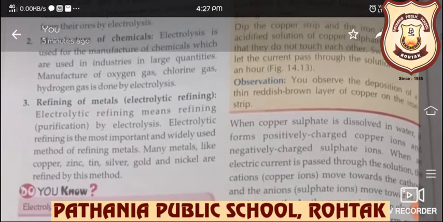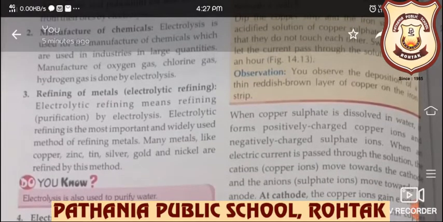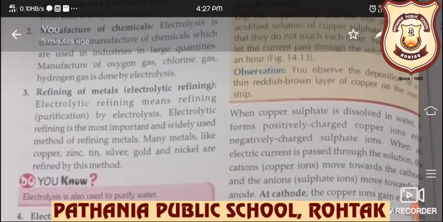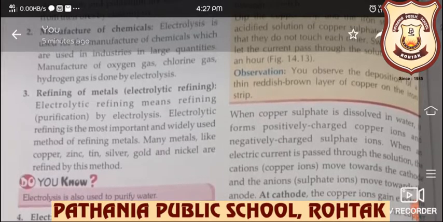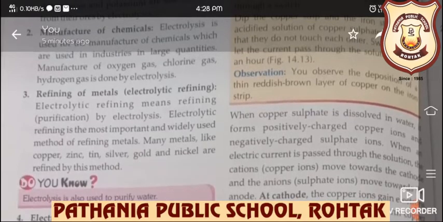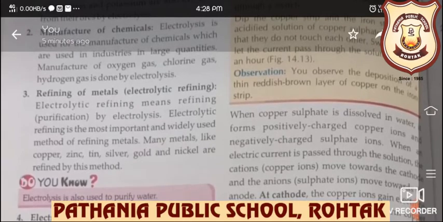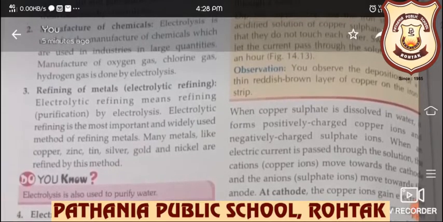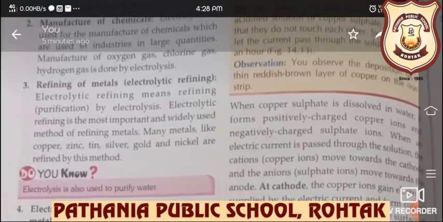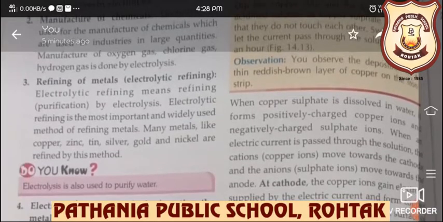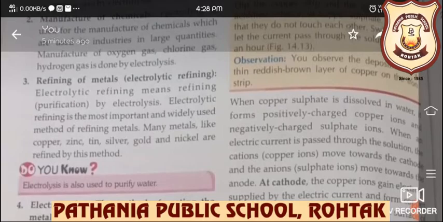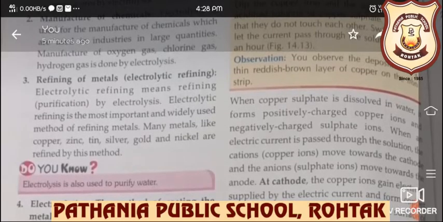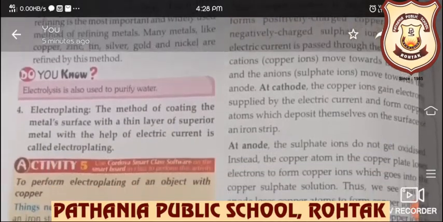The last use is refining of metals, or we can say electrolytic refining. Why is it called electrolytic refining? Because the refining is done with the help of electrolysis. This is electrolytic refining, meaning refining by electrolysis or purification by electrolysis. Electrolytic refining is the most important and widely used method of refining metals. Many metals like copper, zinc, tin, silver, gold and nickel are refined by this method. So electrolysis is also used to purify water.